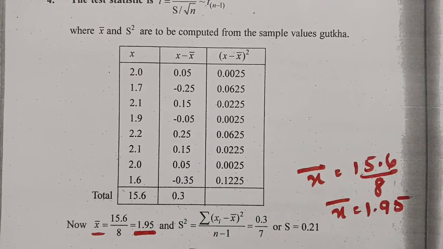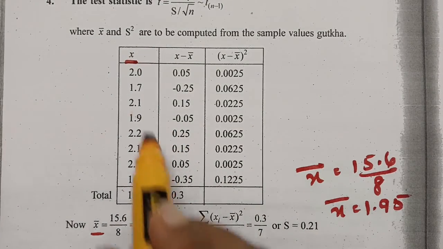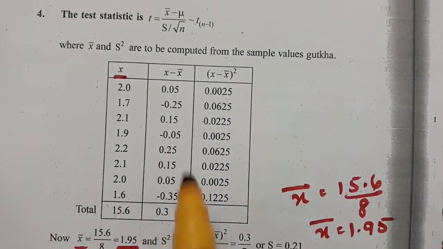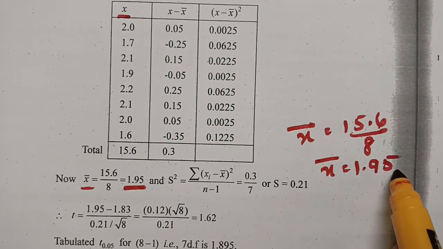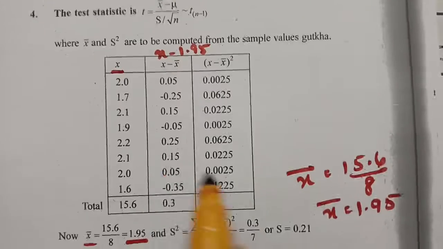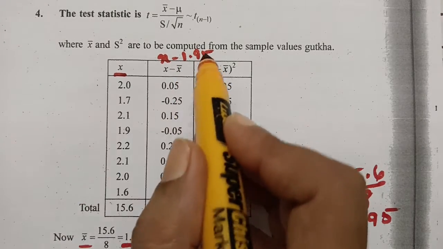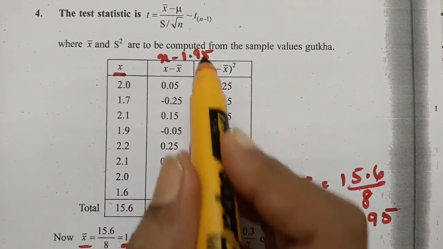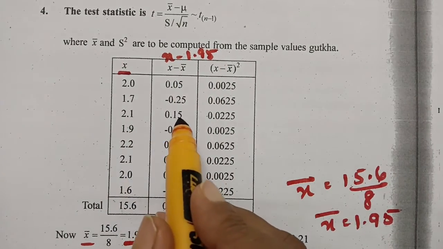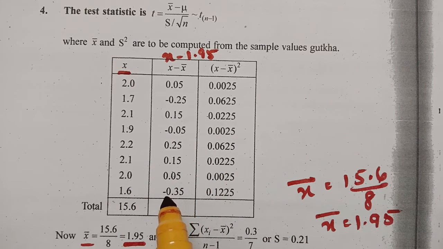In order to calculate the standard deviation, this is the table, this is x. All the values are filled in the first column, that is 2.0 till 1.6 from the data given. And the next one is x bar. X bar is nothing but 1.95. So we have to subtract x minus 1.95 from each and every value of x. That is 2 minus 1.95 is 0.05, 1.7 minus 1.95 is minus 0.25, 2.1 minus 1.95 is 0.15, and this column is filled like this for subtracting x values from 1.95.